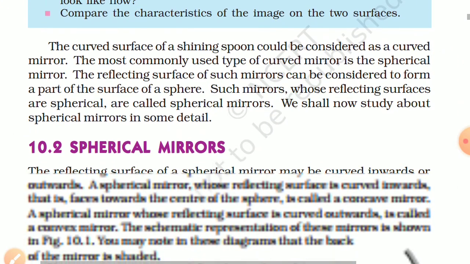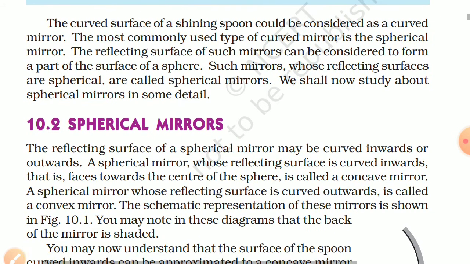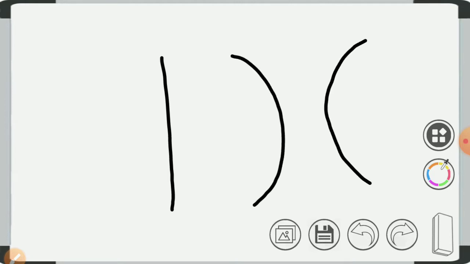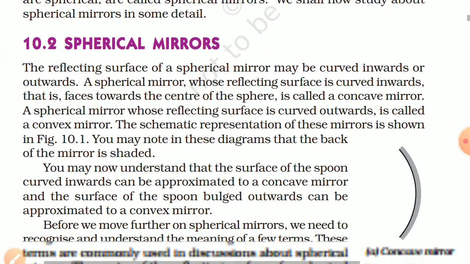The curved surface of a shining spoon could be considered as a curved mirror. The most commonly used type of curved mirror is the spherical mirror. The reflecting surface of such mirrors can be considered to form a part of the surface of a sphere. Such mirrors whose reflecting surfaces are spherical are called spherical mirrors. We shall now study the spherical mirrors in some detail. So these are plane mirrors whose surface is straight, and whose surface is curved either like this or like this, these are called curved mirrors or spherical mirrors. Now let's study about the spherical mirrors.